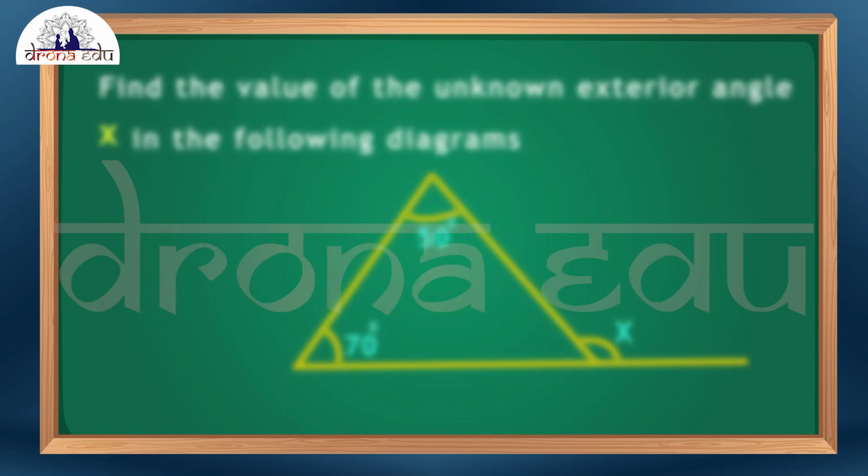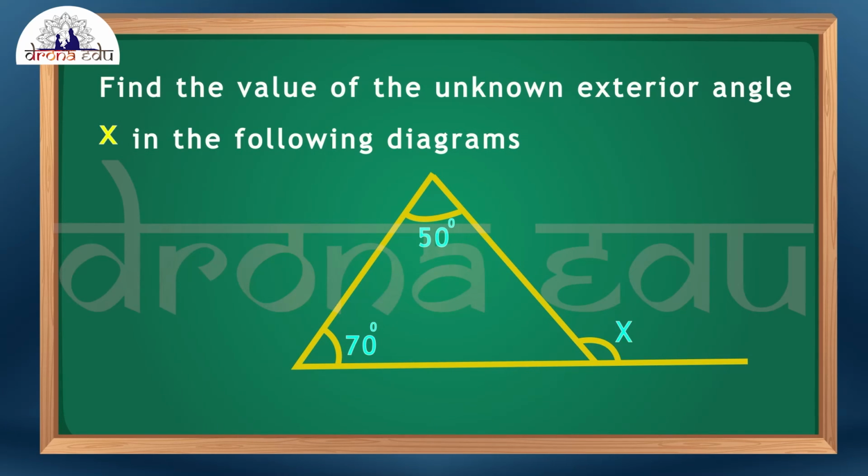Similarly, let's find one more. Find the value of the unknown exterior angle x in the following diagram. Now in this diagram, the exterior angle is unknown, and both of the interior angles are given. So just substitute: x is equal to 50 degrees plus 70 degrees, which will be equal to 120 degrees.